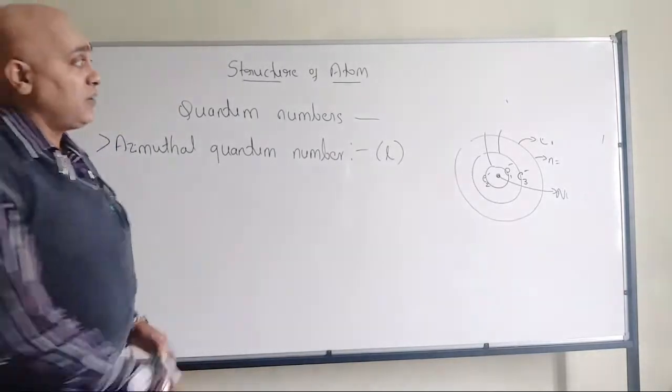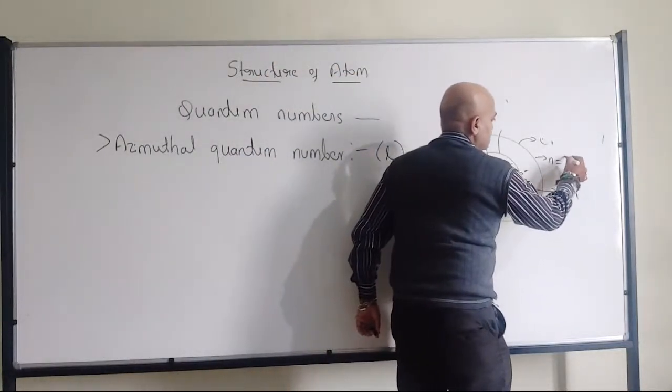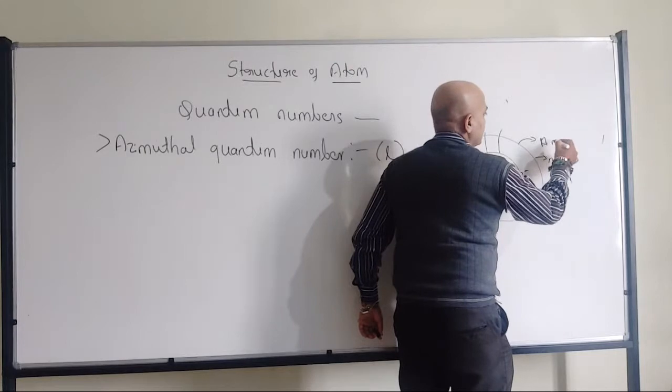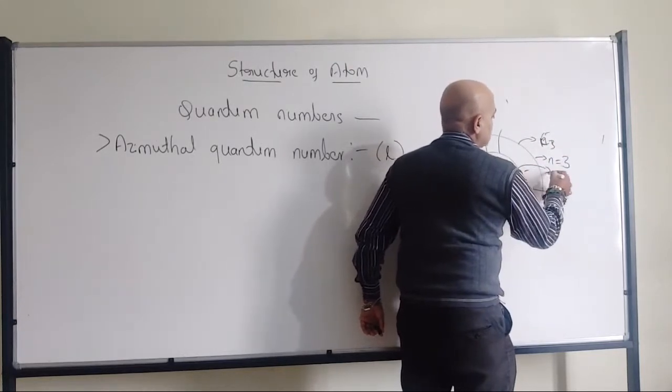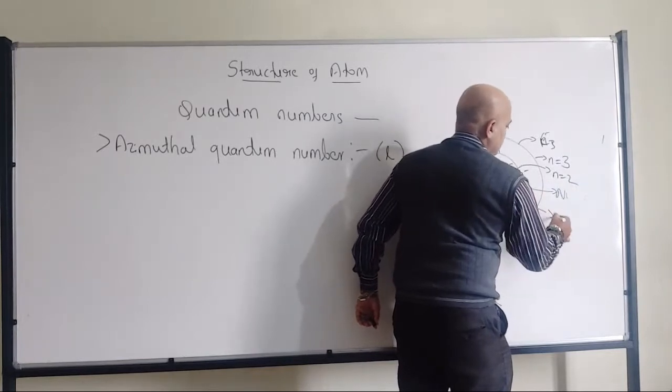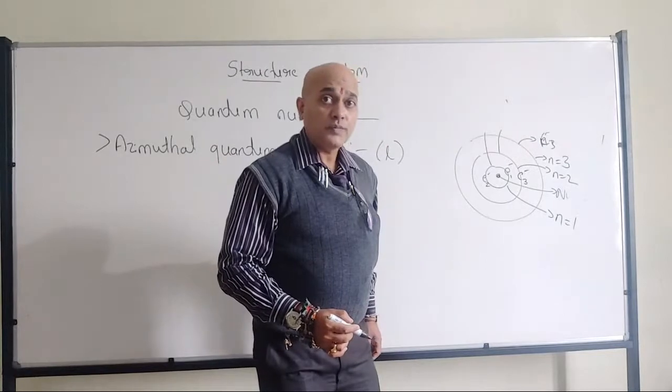Now, as we have discussed, n and all, we have discussed, right? This is n equal to 3, this is n equal to 2, and this is n equal to 1. So that's what we know.